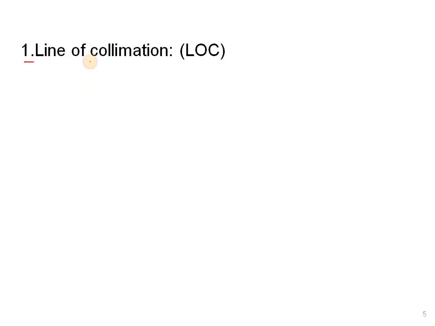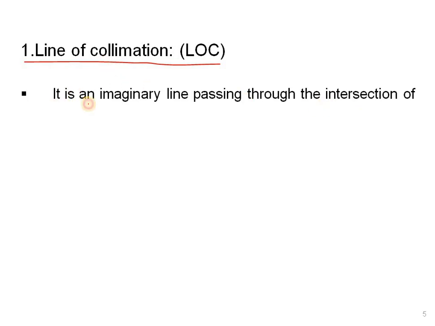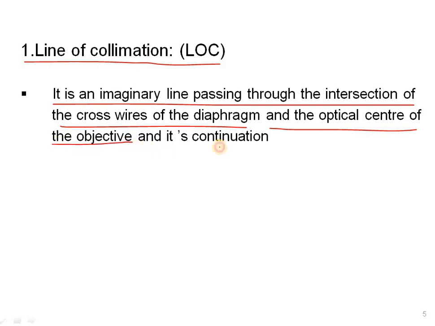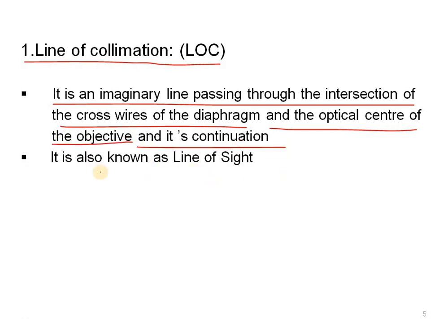Let us see, the first one is line of collimation. It is denoted as LOC. It is an imaginary line passing through the intersection of the crosshairs of the diaphragm and the optical center of the objective and its continuation. It is also known as line of sight.